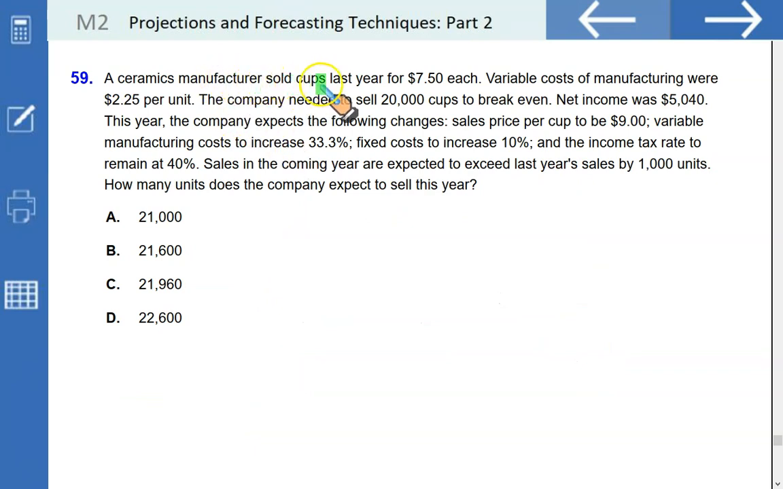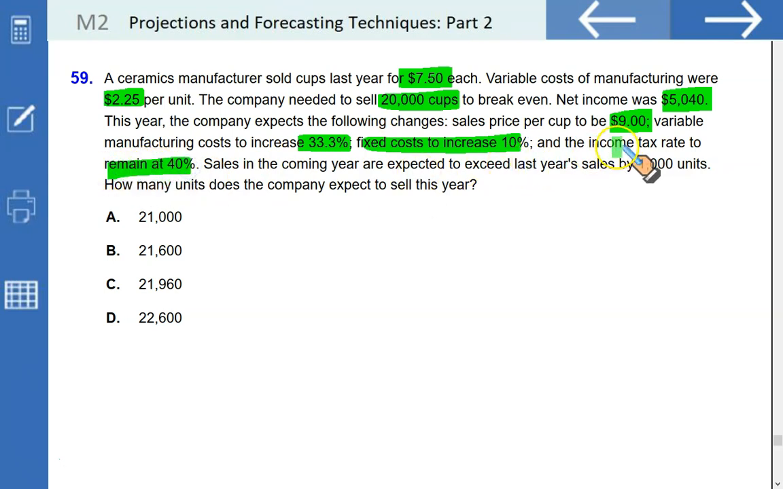A ceramic manufacturer sold cups last year for 7.5 each. Variable costs of manufacturing were 2.25. The company needed to sell these many units to break even. Net income was 5040. This year the company expects some changes. Sale price per cup is going to be 9. Variable cost is going to increase by 33.3%. Fixed cost will go up by 10%, and the income tax rate will remain the same at 40%. Sales in the coming year are expected to exceed last year's sales by 1,000 units. How many units does the company expect to sell this year?